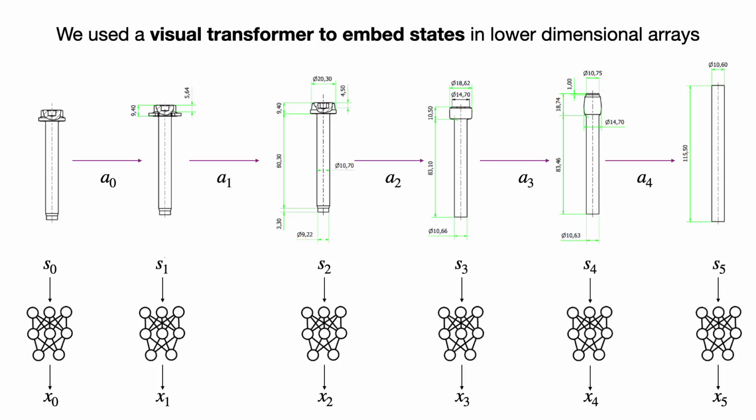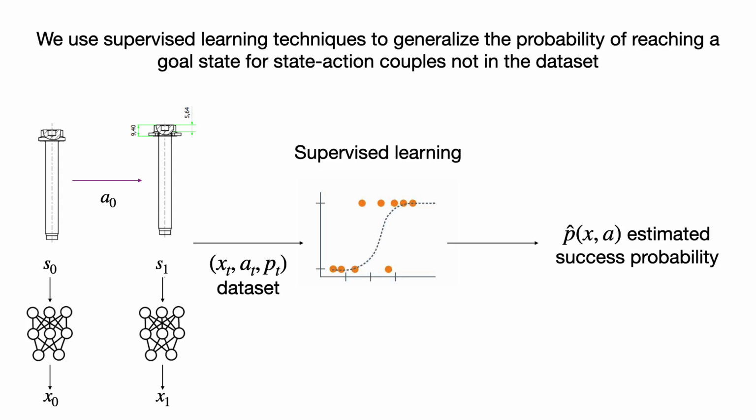First, we embed state images in lower dimensional numerical arrays. This has the advantage of avoiding expensive human labeling to get all coordinates from images and of compressing information. Then, using standard supervised learning techniques, we train the model to estimate the cycle success probability given a state and an action. This lets us estimate the success probability even for states that have never been in the database.